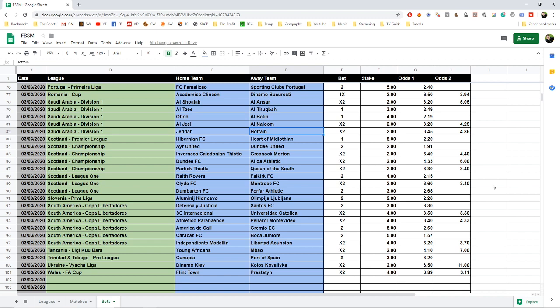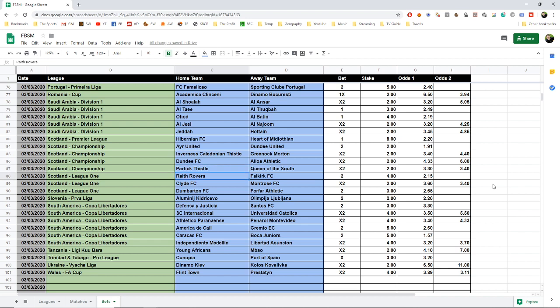In Scotland we bet on Hibernian to beat Heart of Midlothian in the Premiership, the Premier League Premiership. In the Championship we bet on Dundee United to beat Ayr United. We bet on Greenock or a draw against Inverness Caledonian Thistle. We bet on Alloa Athletic or a draw against Dundee FC. And we bet on Queen of the South or a draw against Partick Thistle.